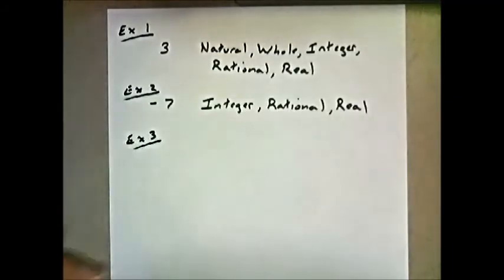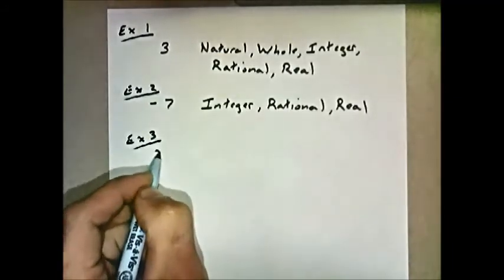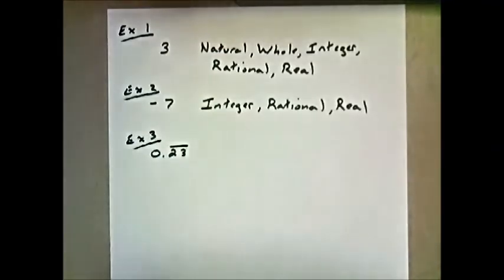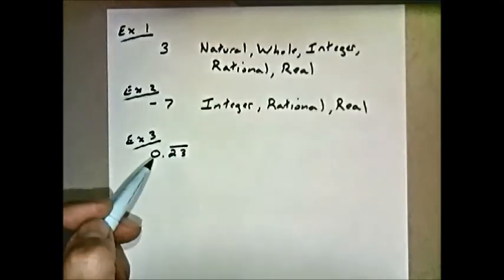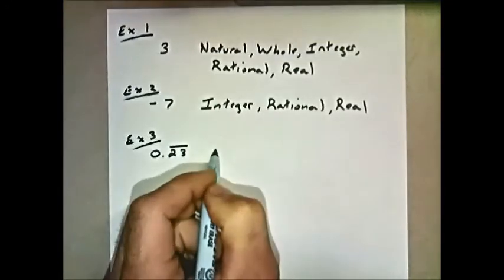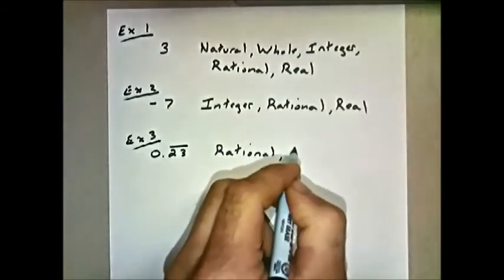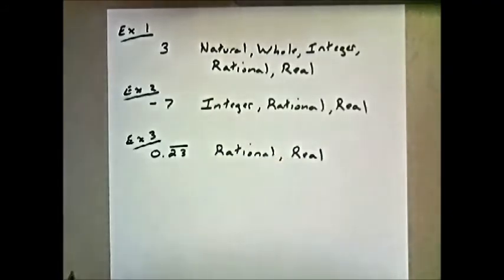Well, example 3, what happens if I gave you the number 2.3 and the 2 and the 3 repeat? Well, now we have decimals, it repeats. So it is rational and it is real.